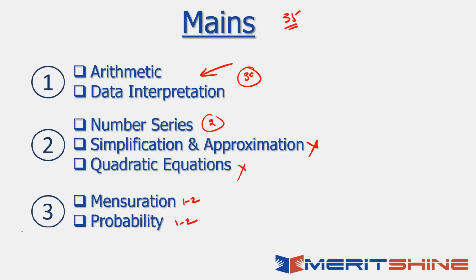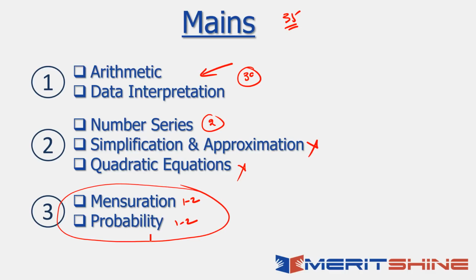Again, you can see that this number 3, mensuration probability, is not very important here. Do it, wonderful. If you don't do it, it's not going to hurt you much. If you cannot clear the exam after doing arithmetic and data interpretation, this number 1, properly, you would not be able to clear the exam even if you do mensuration probability. I'm not saying you have to leave this. No, I'm just showing you what exactly appears in the exam. At times we keep working for it without realizing what's exactly happening.